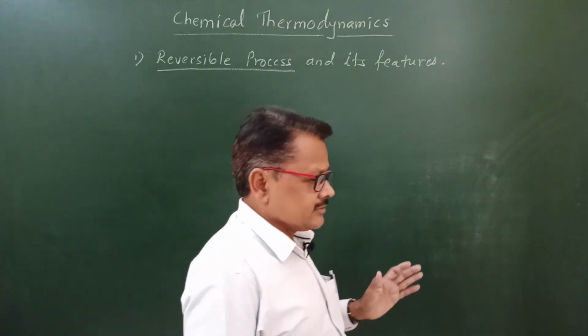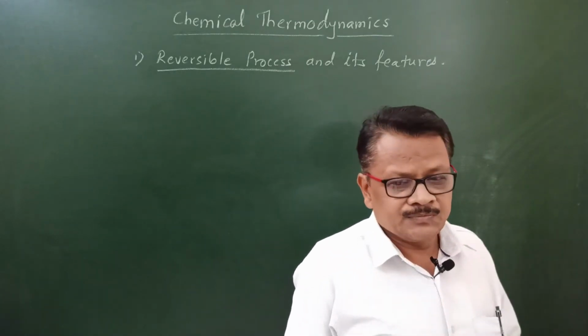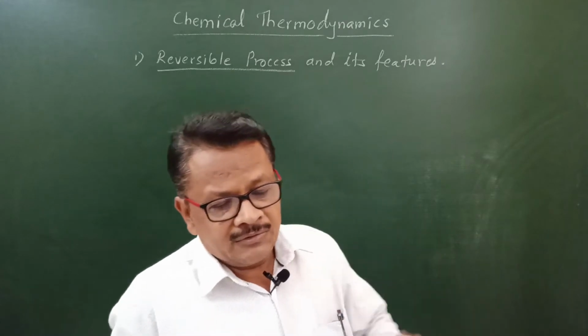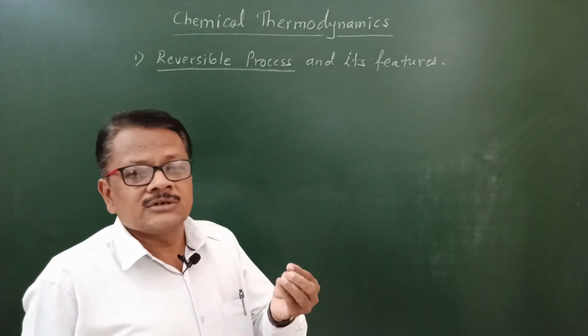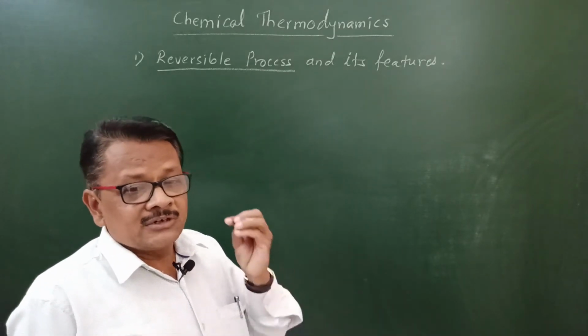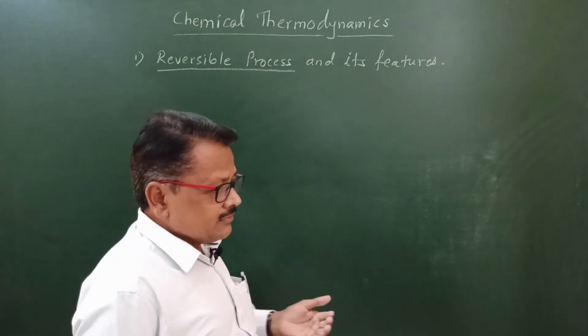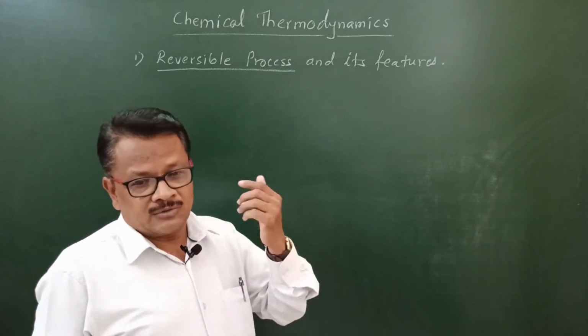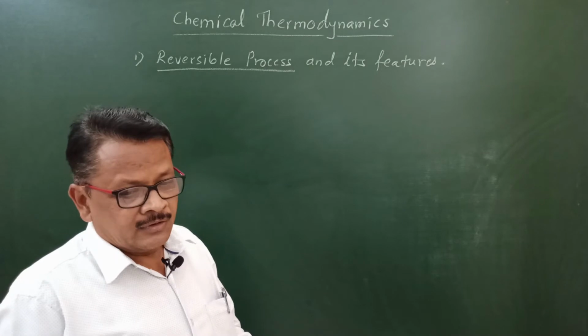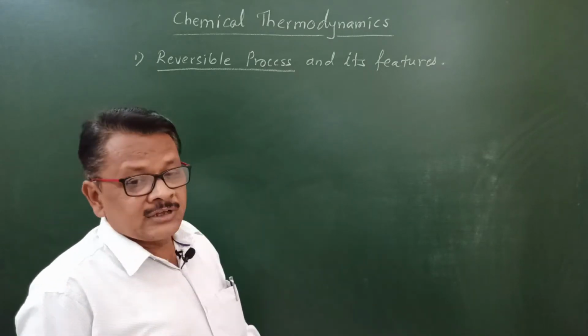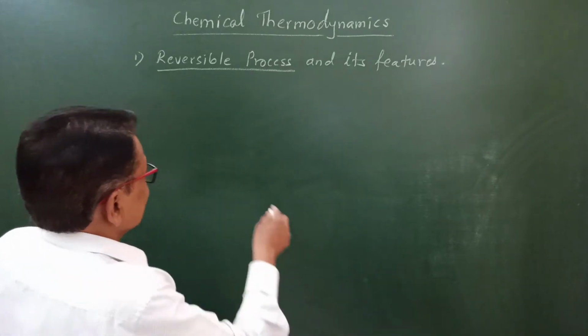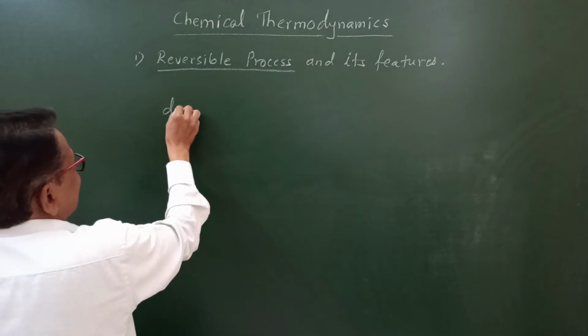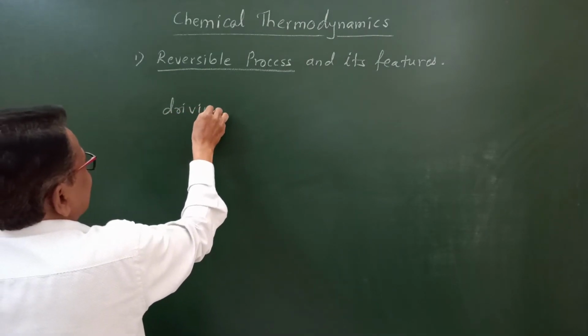So that is called as reversible process. In the definition of reversible process, here 2 words are there. Which are these? That is driving force and opposing force. And another word, that is infinitesimally. These 3 words are very important in the definition.